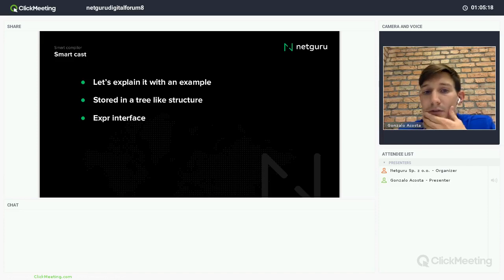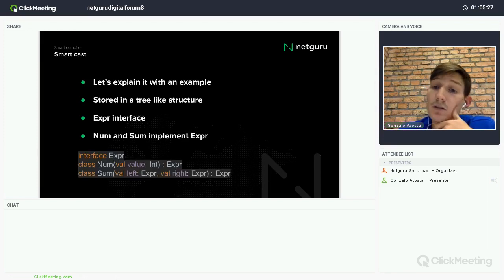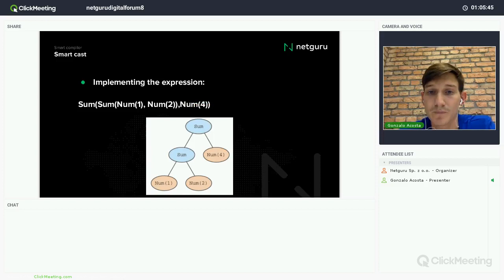I will use an interface for both of them, so both of them will implement it. Here is how we define everything in Kotlin. I don't need anything else. This is all I need, and of course I need the eval method. So what if I want to implement this expression? It's a sum of number 1 and number 2, and then number 4. It will be something like this, right?